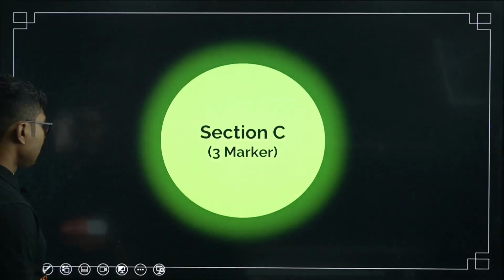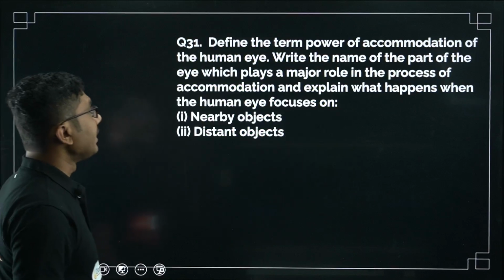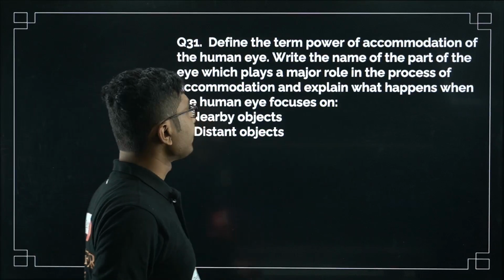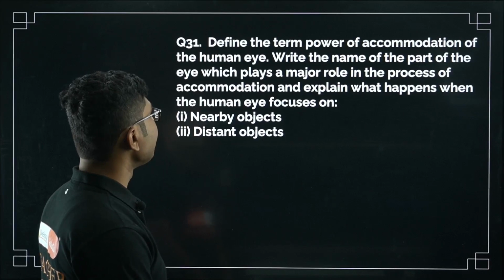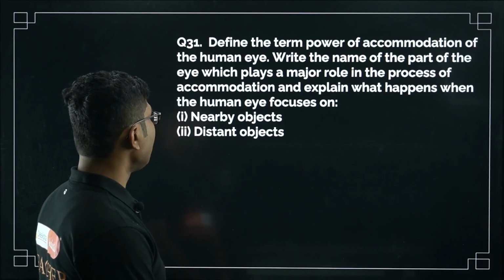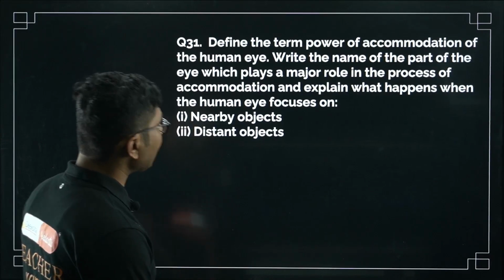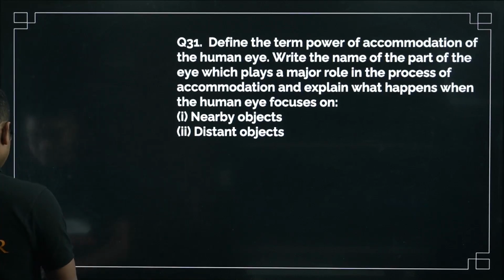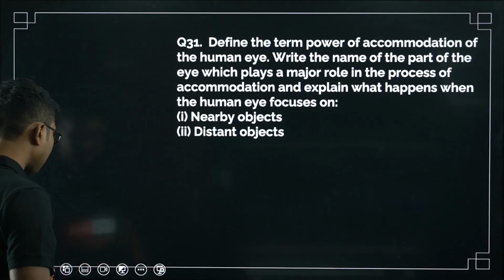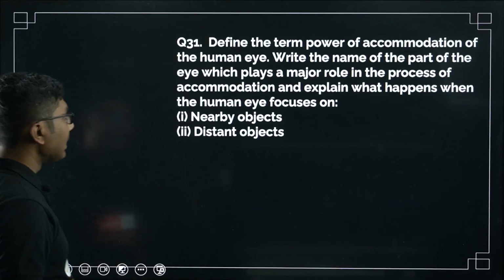Now let's see the 3 marker questions. Define the term power of accommodation of human eye. Write the name of the part of the eye which plays a major role in accommodation, and explain what happens when the human eye focuses on nearby objects and distant objects. Very common question. I have discussed this in my regular class as well. Let's see.